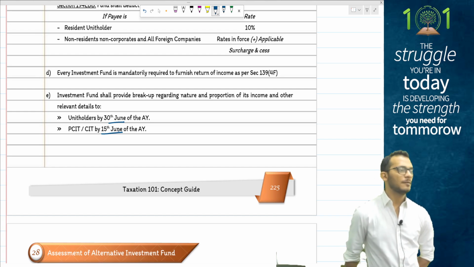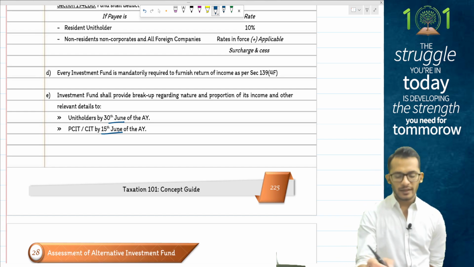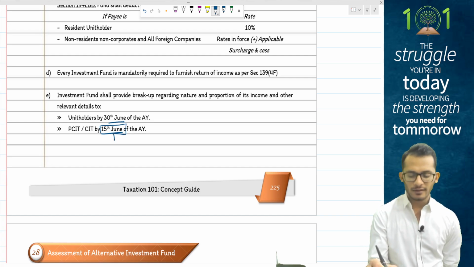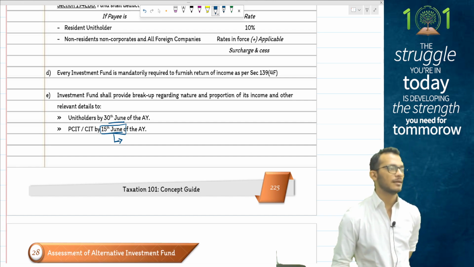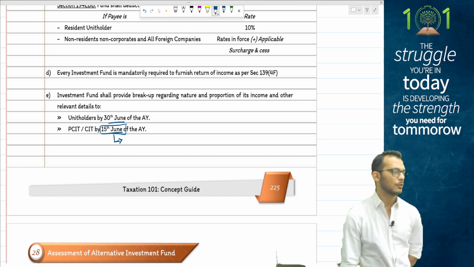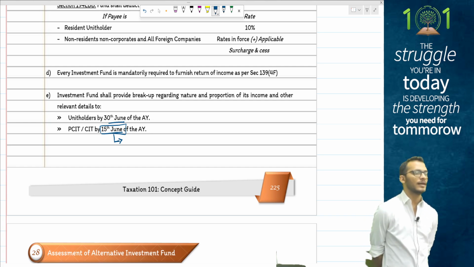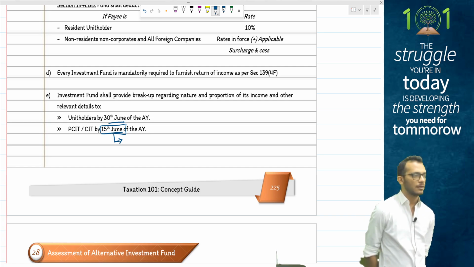One thing to be kept in mind, people: only for securitization trust has the income tax department given an extension till 30th November. For business trust and for AIF, the extension is only till 15th June. That is what the rules are. Securitization trust alone gets 30th November, everyone else gets 15th June.